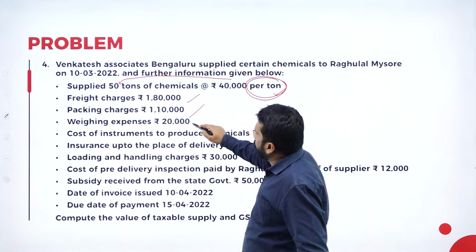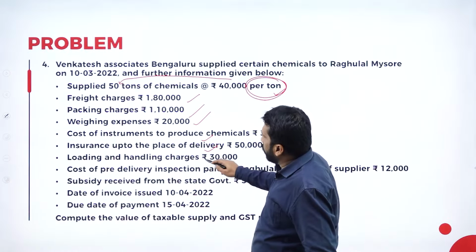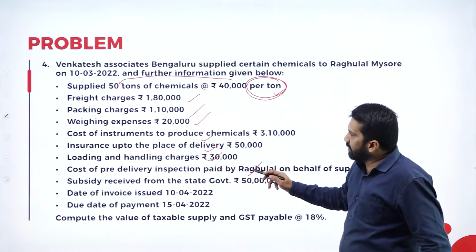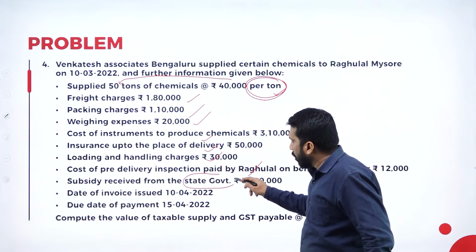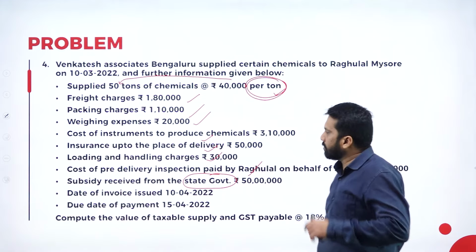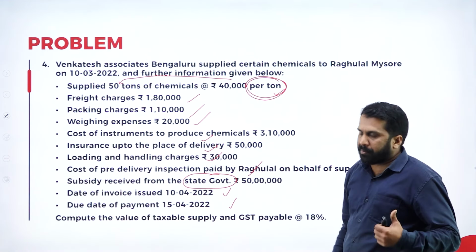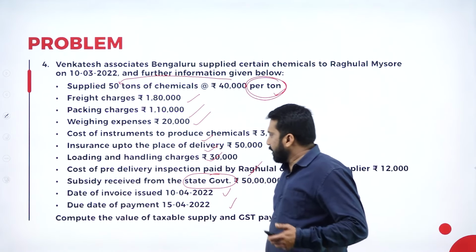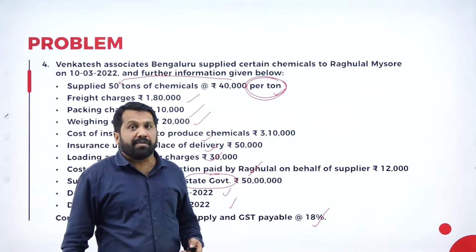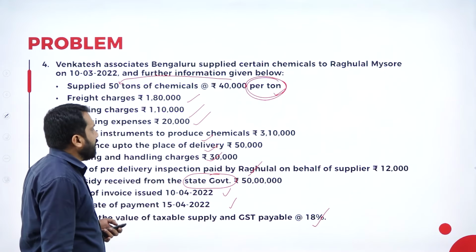Freight, packing, weighing, cost of instrument produced, insurance, loading, cost of delivery, pre-delivery inspection, subsidy received from the state government. I'll come back to this. Date of invoice issued, date of payment, it will not matter. Then compute the value of taxable supply. The discount is not mentioned. 18% is the tax rate. So 9% plus 9% you are supposed to calculate.